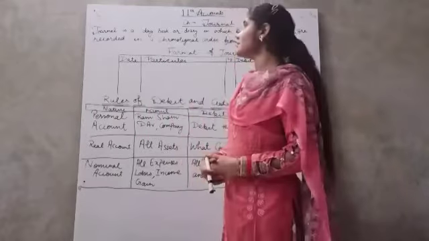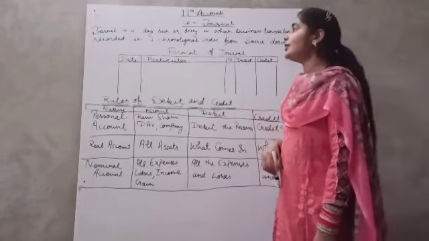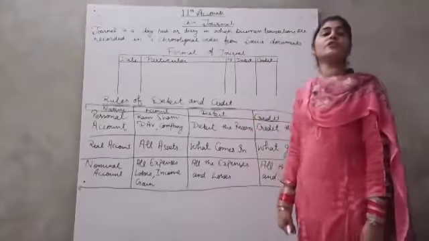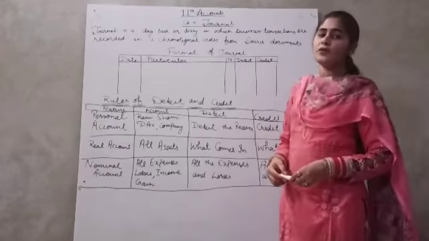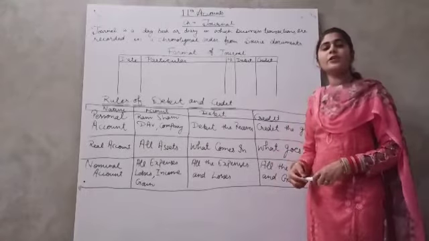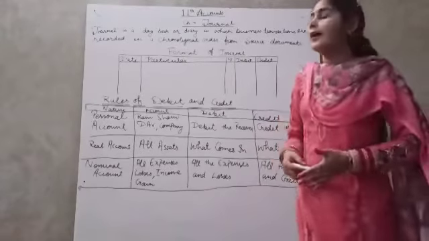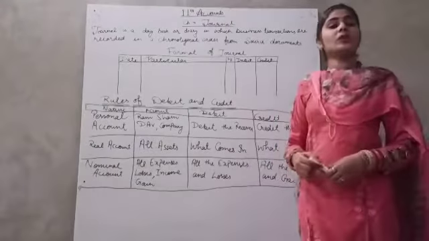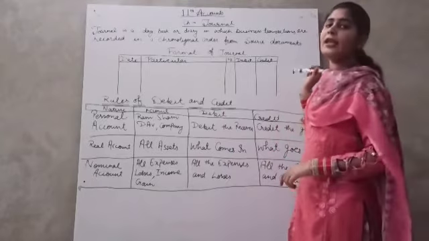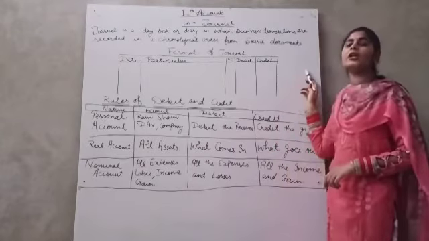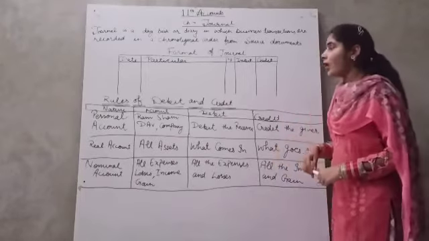I am here to present the topic of 11th accounts, that is chapter journal. Journal is a daybook or a diary in which we record our business transactions in chronological order from the source document. Chronological order means day-wise, as the transaction occurred in the business. And source document means the documentary evidence from where we have taken these transactions, like bill of the transaction, credit note, debit note, paying slip, etc.